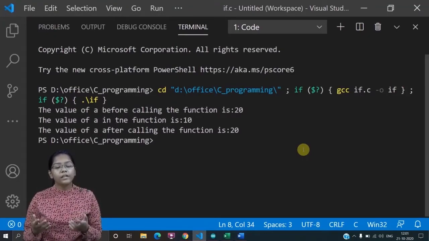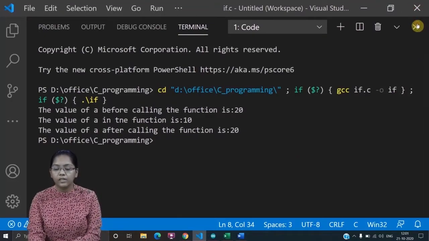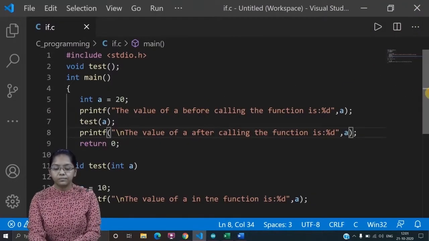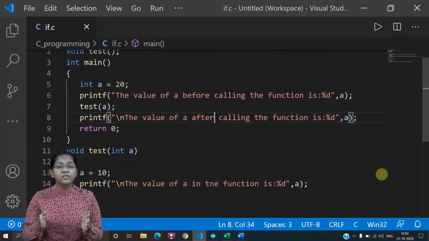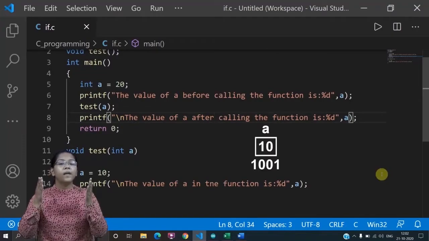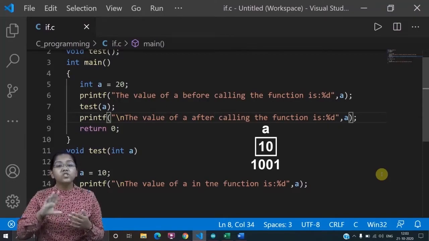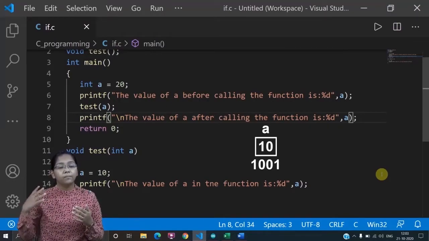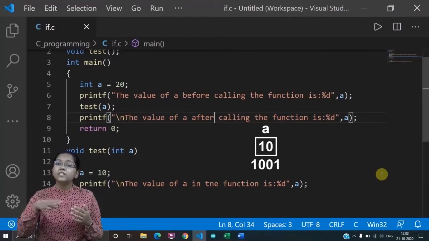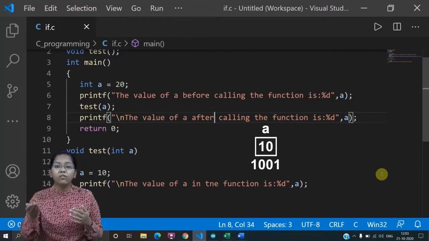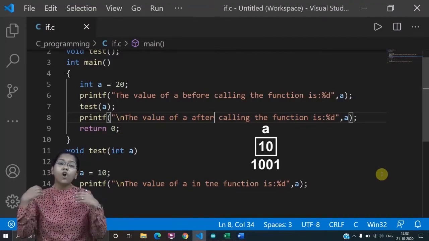So what exactly is happening in this code? The value is just getting copied over into my function, and hence whatever changes I make in my function aren't reflected in my main function, because it is only getting copied.